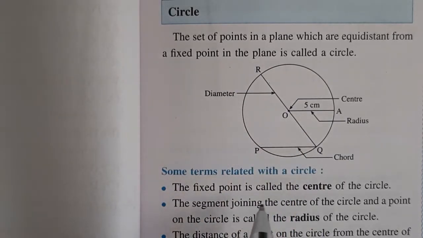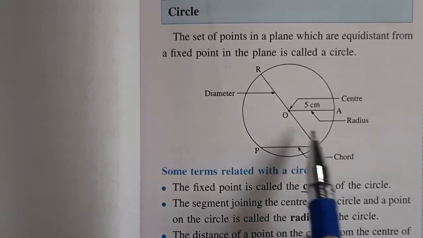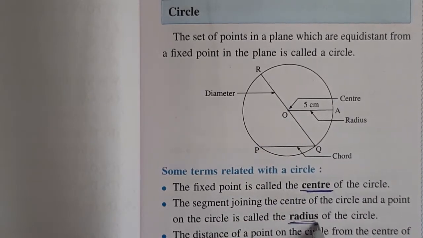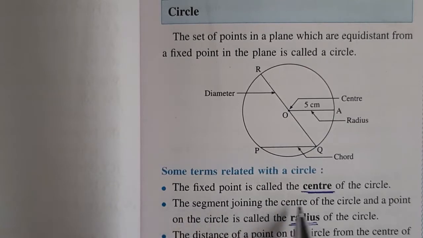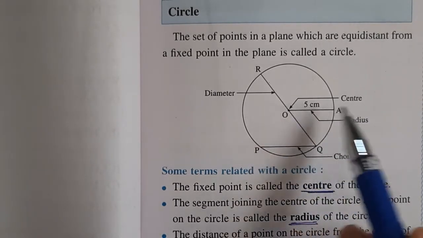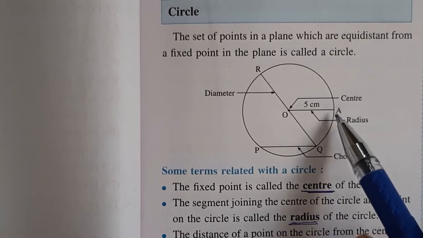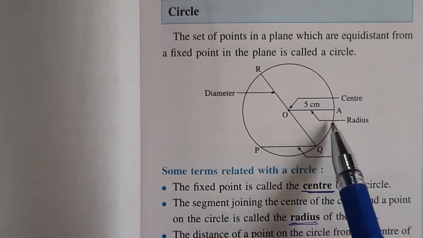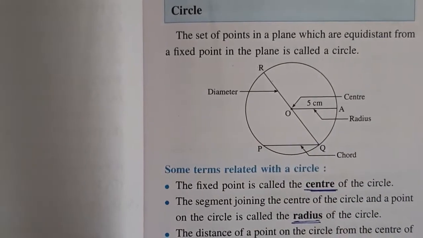Now here are some terms related with a circle. First, the meaning of center of circle. The fixed point is called the center of the circle. In the diagram we can observe O is the center of the circle. Next concept is radius of the circle. The segment joining the center of the circle and a point on the circle is called the radius of the circle. In the diagram we can observe segment OA is the radius of the circle.